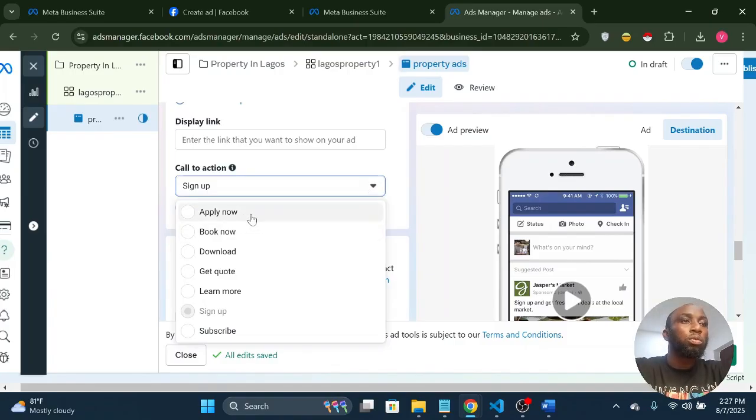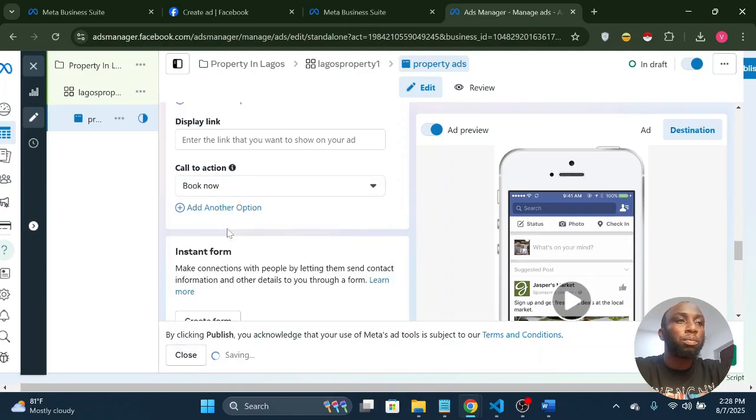So what do you want them to do? The call to action. You can use apply now, book now, download, get quote, subscribe. For us now, let's say, book now. If we want them to book for an inspection or give us their list, you can use learn more or book now. Let me put learn more, for those who are interested and want more details about the property. But let's use book now.